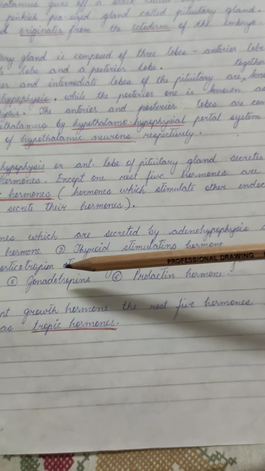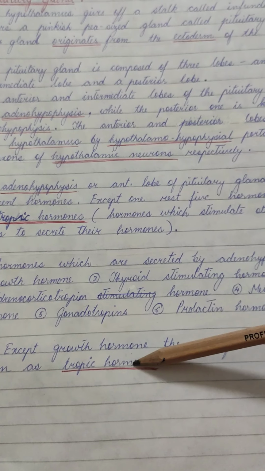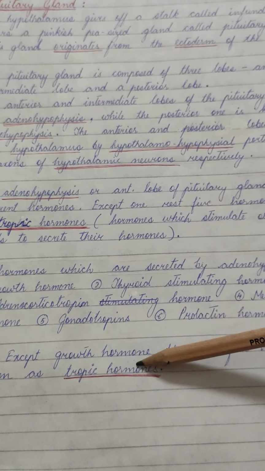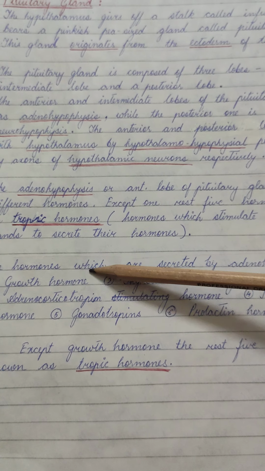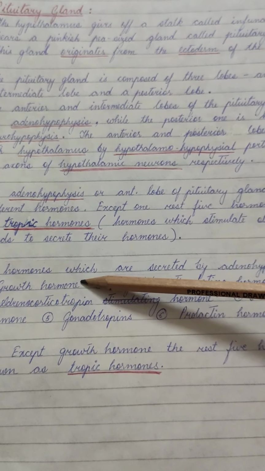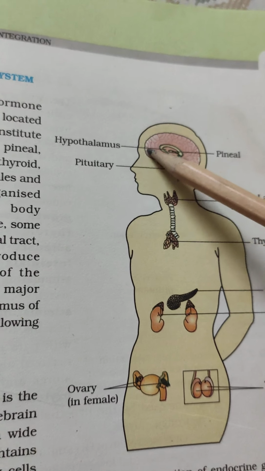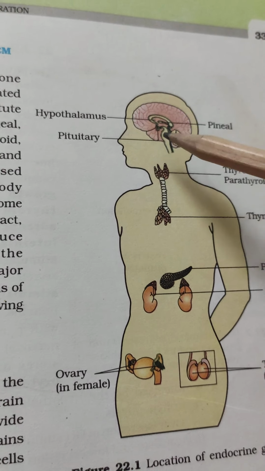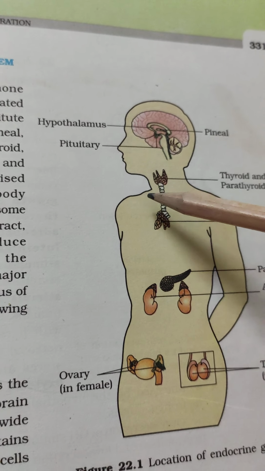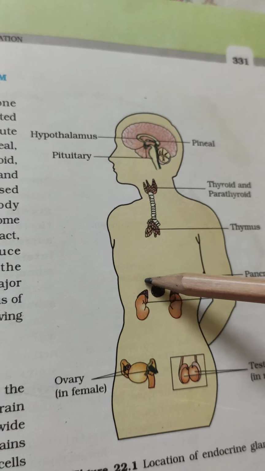Thyroid stimulating hormone, adrenocorticotropic hormone, melanocyte stimulating hormone, gonadotropins and prolactin are known as tropic hormones because they act on other endocrine glands and help the glands to secrete their hormones. Whereas growth hormone directly acts on the cells and helps in protein synthesis for the growth and development of the cells. The growth hormone stimulates growth and development of all tissues by accelerating protein synthesis and cell division, absorption of calcium from the bowel, and conversion of glycogen to glucose.